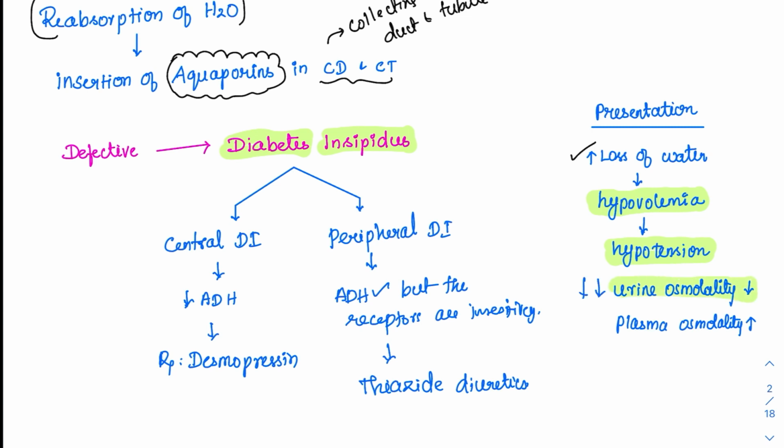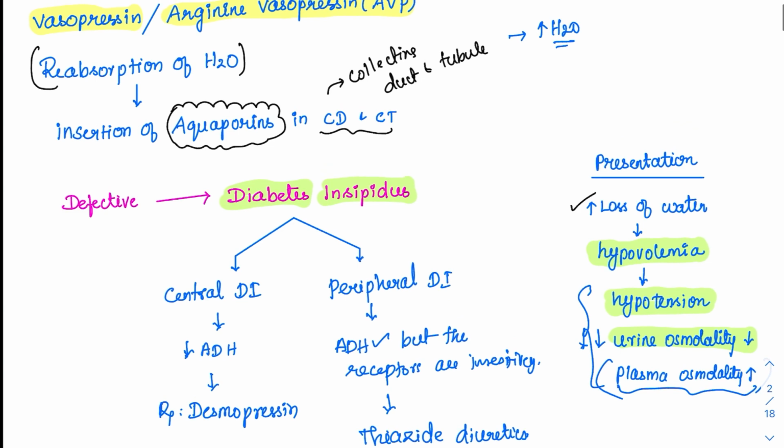But in the plasma, now water is being sent out. In the plasma, what will happen? The plasma osmolarity will be increasing. There will be clues in the question with all this. Hypotension, decrease in urinary osmolarity and increase in plasma osmolarity. So these can be the clues. This is all about our antidiuretic hormone.